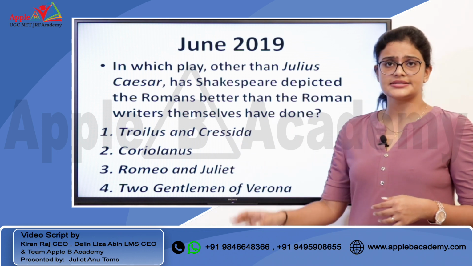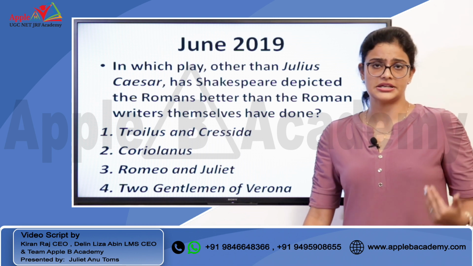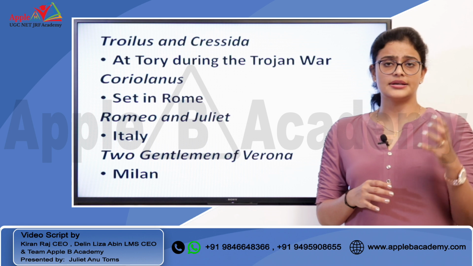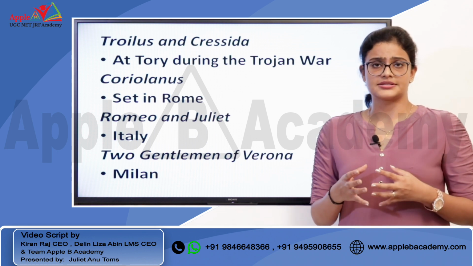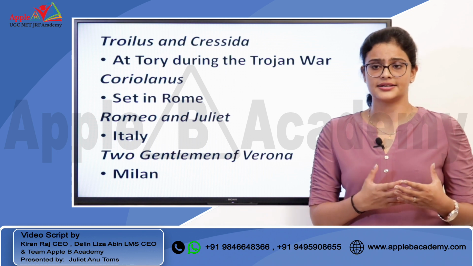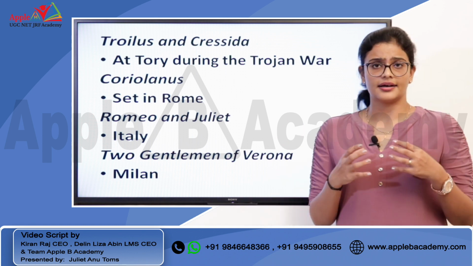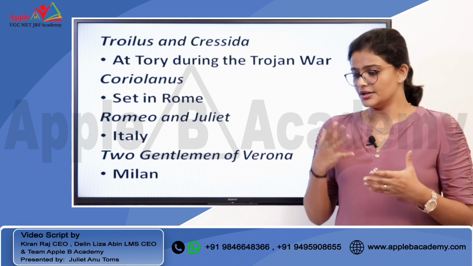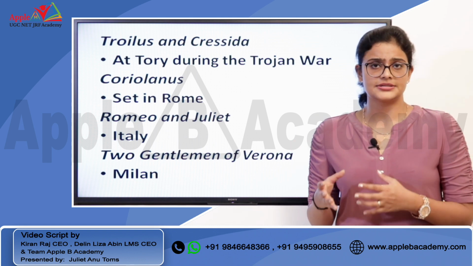We know Julius Caesar is based on a Roman general, and therefore it's a Roman play. Troilus and Cressida is influenced by Homer, and it happens at Troy, during the Trojan War.